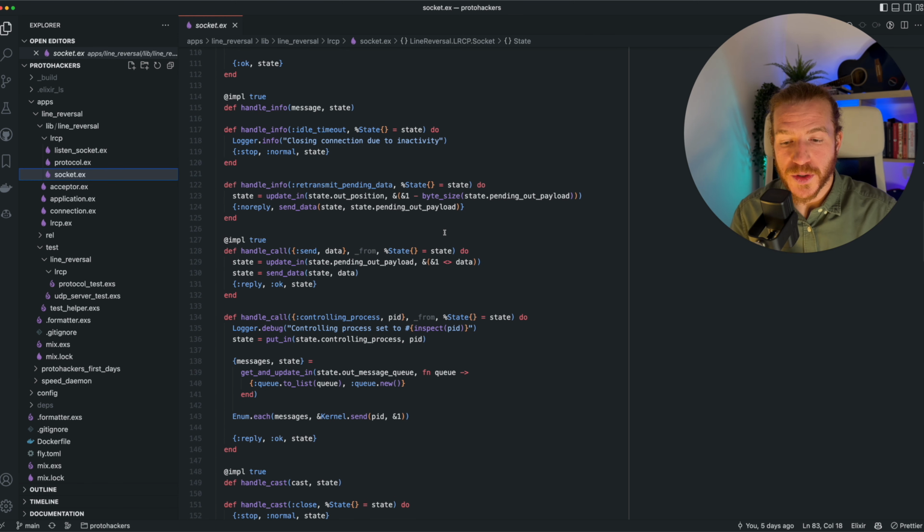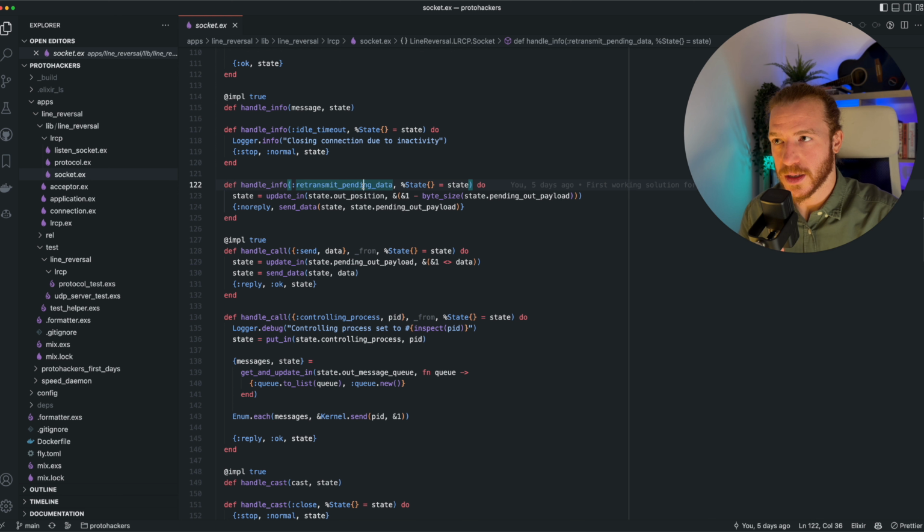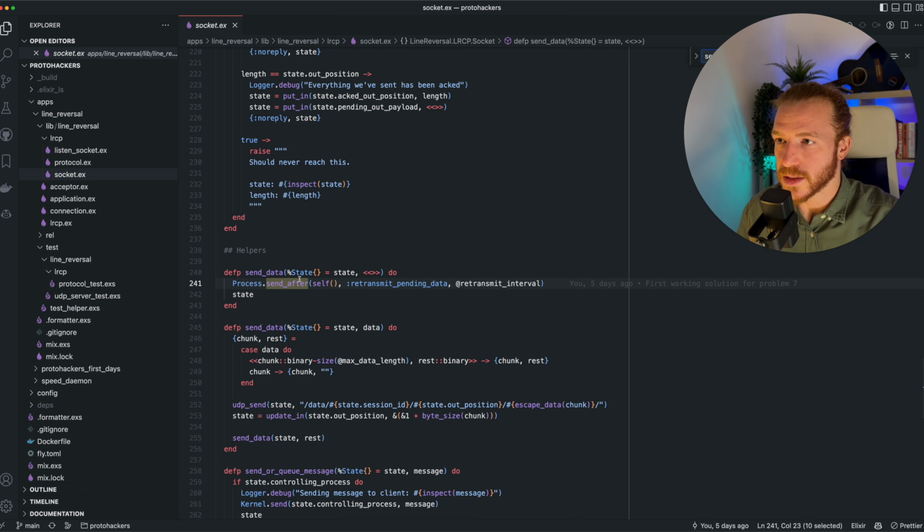We have to handle retransmitting data as well, since if a client doesn't ACK a piece of data that our server sends, we should assume that it got lost and just send it again. And we do that with a process send after call that we then handle and send the data again. So the process send after call is here. Essentially when we send the data, we also send a timer that says retransmit all the missing data. So we handle it that way.